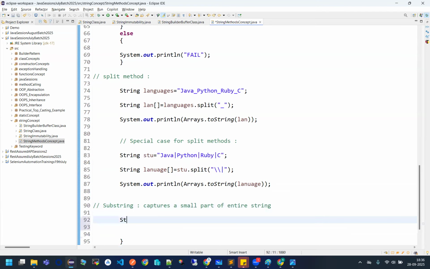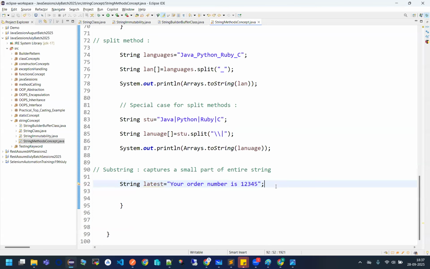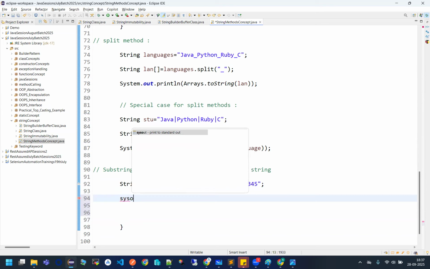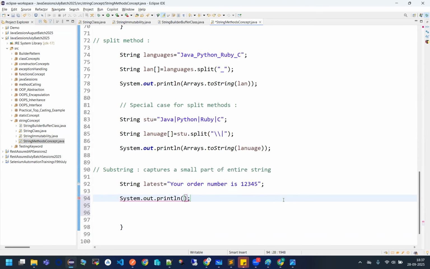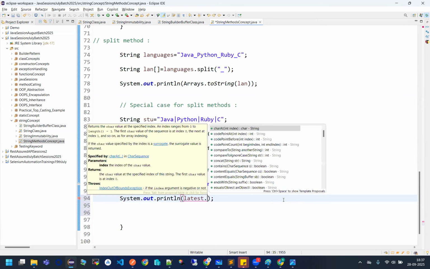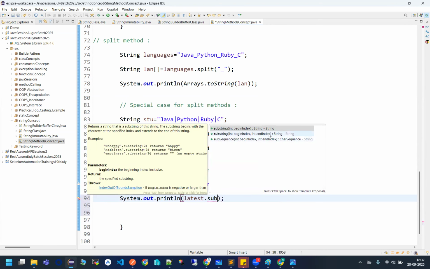If I have a string, latest is something, your order number is 1, 2, 3, 4, 5, and you really want to capture a small part. You can use the substring method in two ways. That method is actually overloaded. How? If I'm saying latest dot substring, see, it is overloaded in two methods.